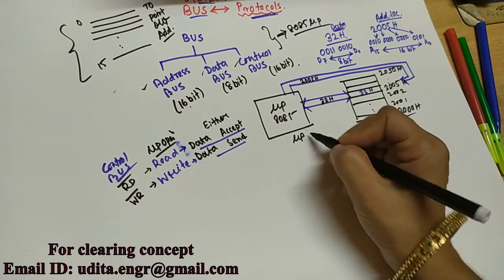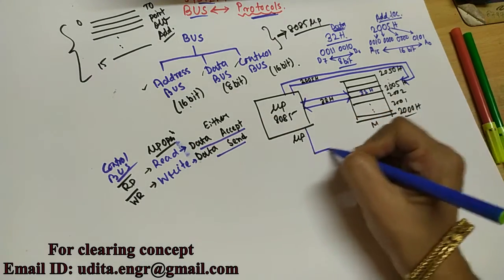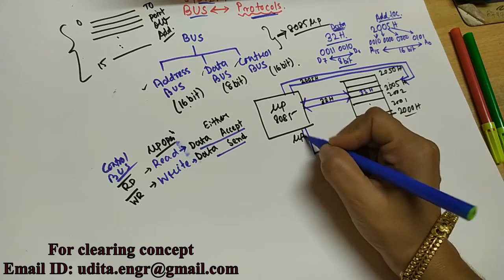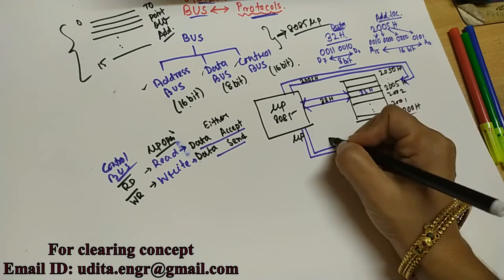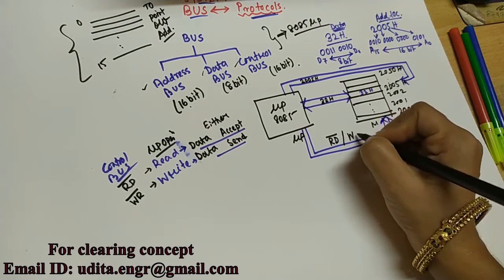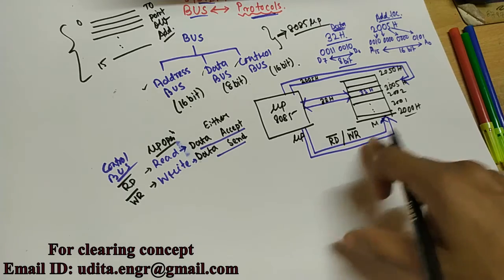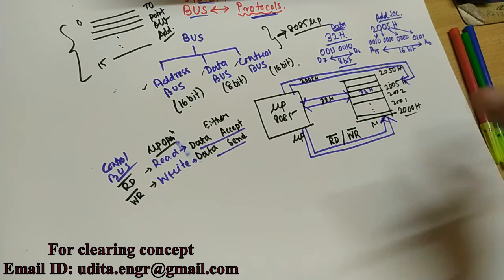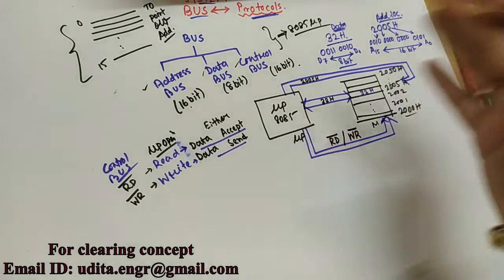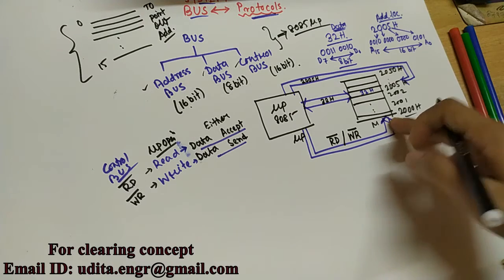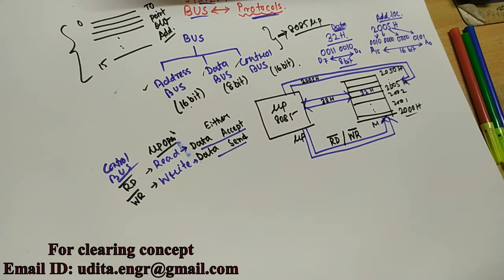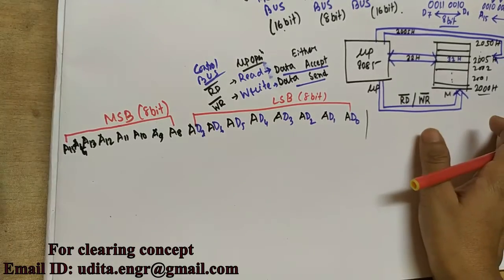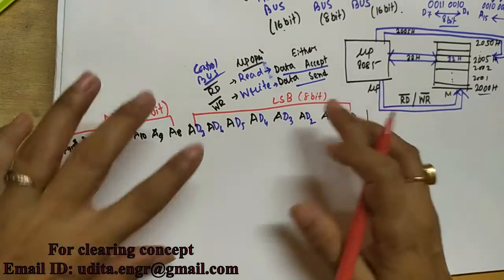Now come to the control bus, which is also a 16-bit control bus, and it can generate either RD bar or WR bar. This indicates the actual performance between the microprocessor and memory. Instead of memory, a peripheral device, either an input or output device, may be used here, but the performance is the same. Now guys, let's see what is going on. This is the total.